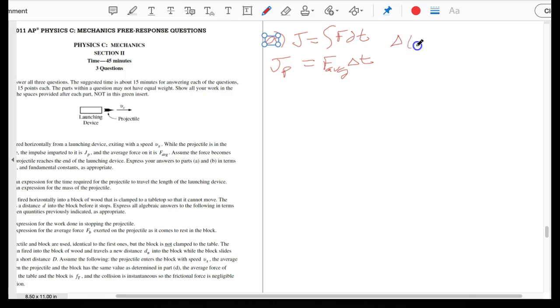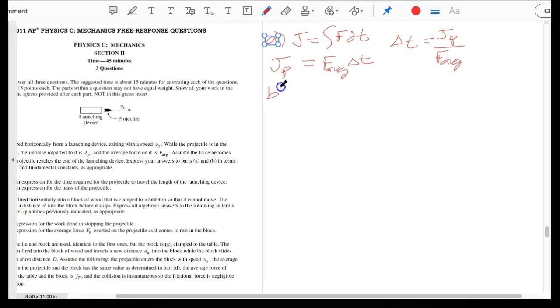So here we're just saying that we're going to use the average force times the change in time, and so our change in time then is just equal to the impulse, or change in momentum of the projectile, over the average force that is acting on it. There's a longer way to go through and do this. I would do it the shorter way. It just makes it a lot easier, and this way also makes a little bit more sense.